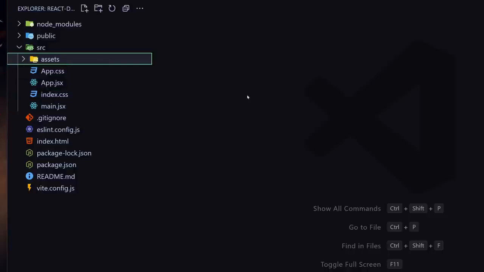Next, we have two more files, App.jsx and also main.jsx. These are something called component files, which we are going to be discussing later in this course, but you don't have to worry about that for now.